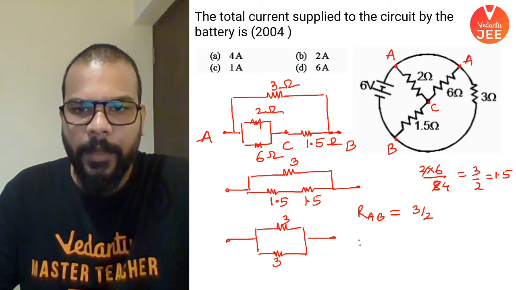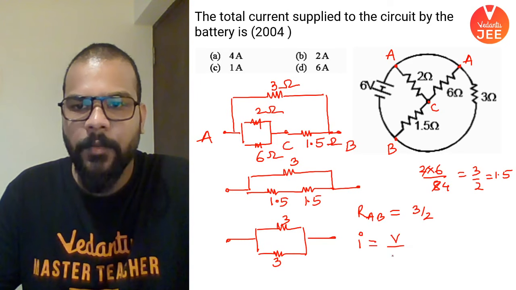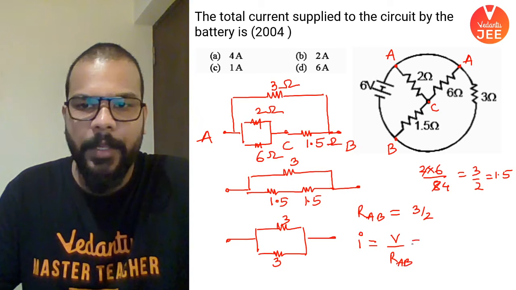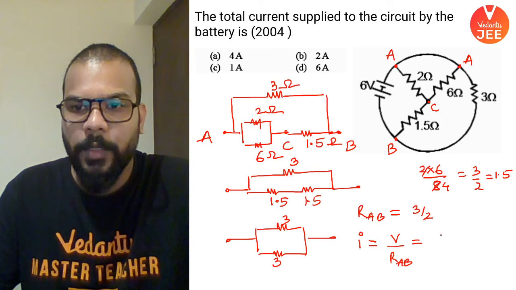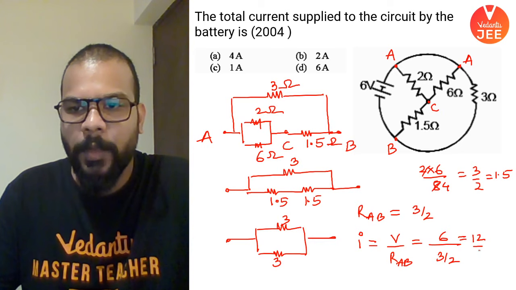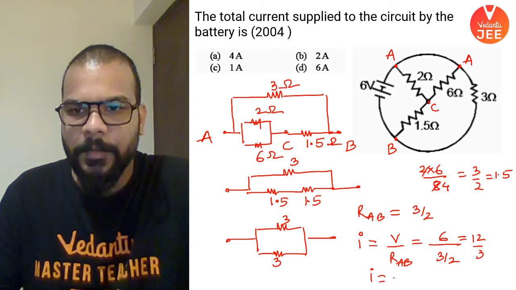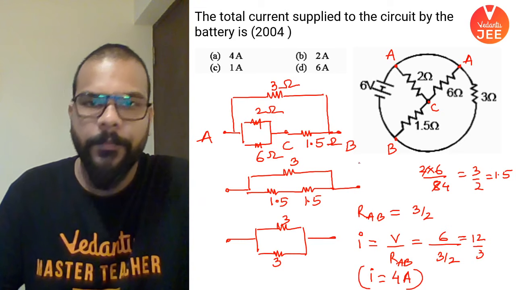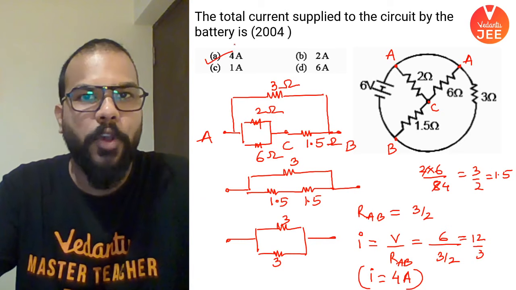And if I want to find out I, it will be equal to V by RAB, which means it's going to be 6 volt divided by 3 by 2, or simply 12 by 3. So the current comes out to be 4 amperes. That means answer is option A.